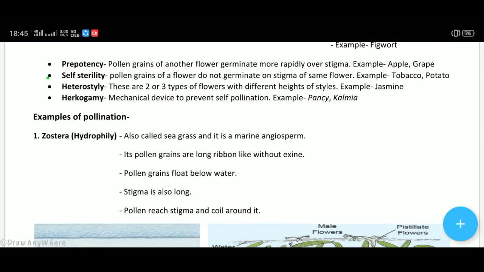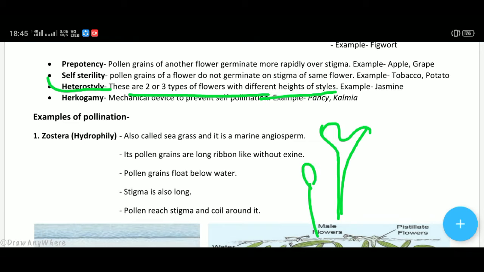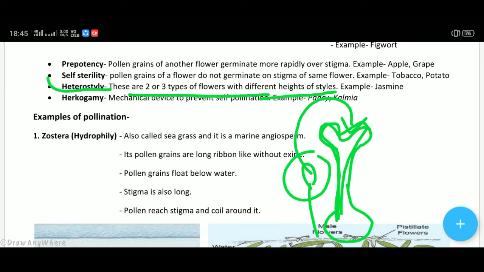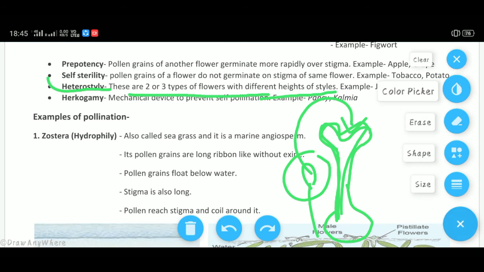Next is heterostyly, means there are 2 to 3 types of flowers with different heights of styles. Means this is stigma, style is long and anther is short. There are very less chances of pollination by own pollen grains because stigma is at a height from own anther. Hence, heterostyly helps in cross pollination.